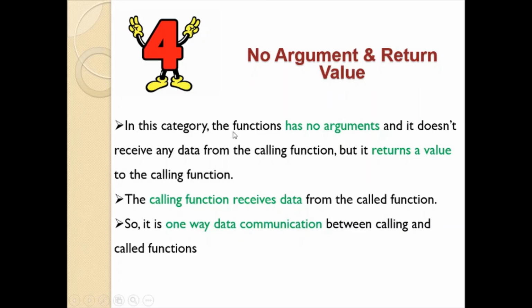In this category, the function has no arguments and it doesn't receive any data from the calling function, but it returns a value to the calling function. The called function is not going to receive any data from the calling function. The calling function receives data from the called function. As the called function is returning data, the calling function is going to receive the data. So it is one-way data communication between calling and called function.